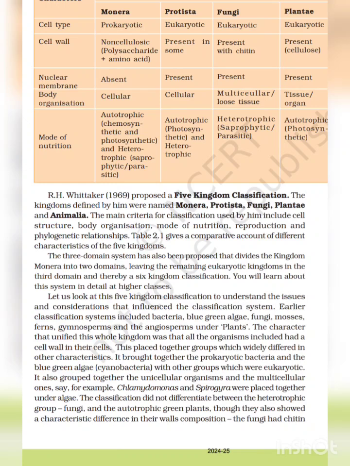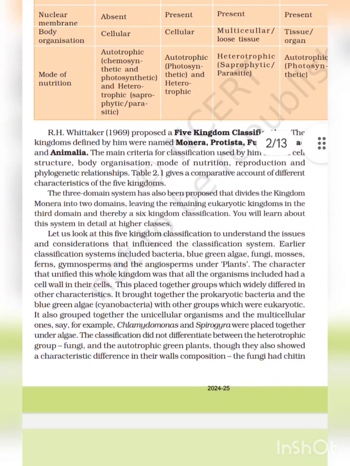A three-domain system has also been proposed that divides the kingdom Monera into two domains, leaving the remaining eukaryotic kingdoms in the third domain, and thereby a 6-kingdom classification. You will learn about this system in detail in higher classes. Let us look at this 5-kingdom classification to understand the issues and considerations that influenced the classification system.